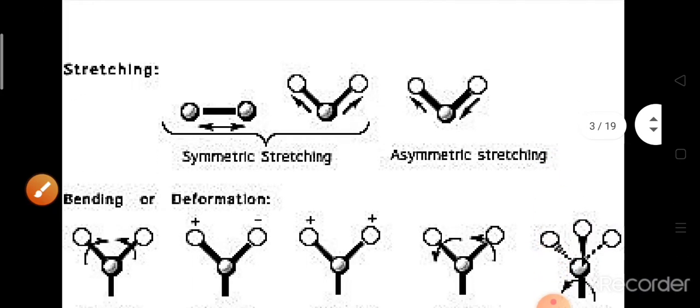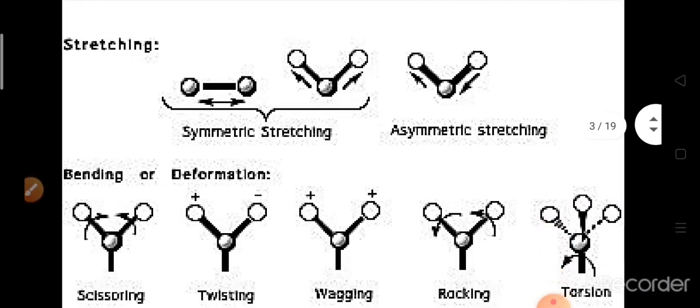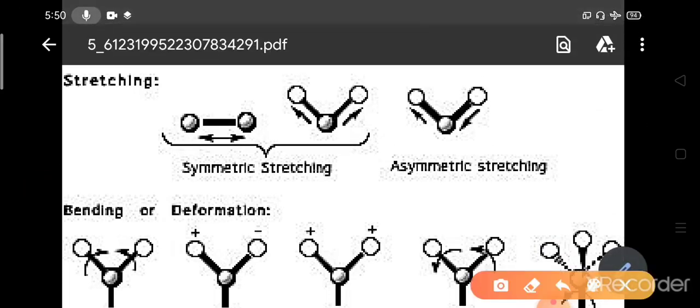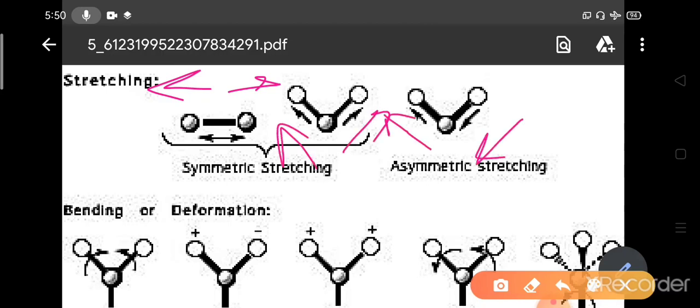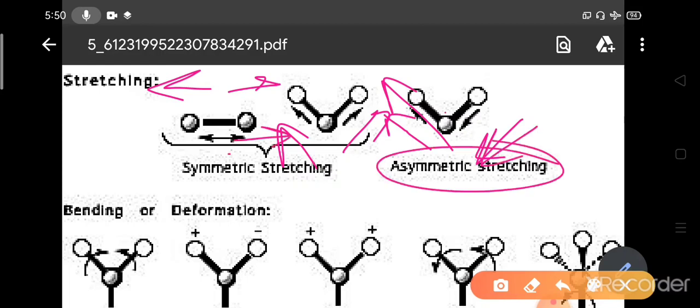Now we will understand what stretching is, and what bending or deformation is. What is symmetric stretching? Suppose this is a diatomic molecule. These atoms are stretching in this way. This is called symmetric stretching. Or this is asymmetric stretching, where this is the extension and this is the compression. In the symmetric stretching, the extension of the internuclear bond length is happening in both bonds, or compression in both. This is the antisymmetric stretching.